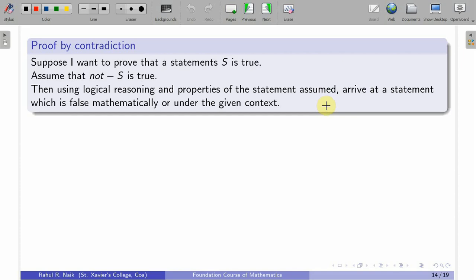So at the end we arrive at some observed result which contradicts the statement, and from there we can see that our assumption that not S is true is wrong, and therefore S has to be true.